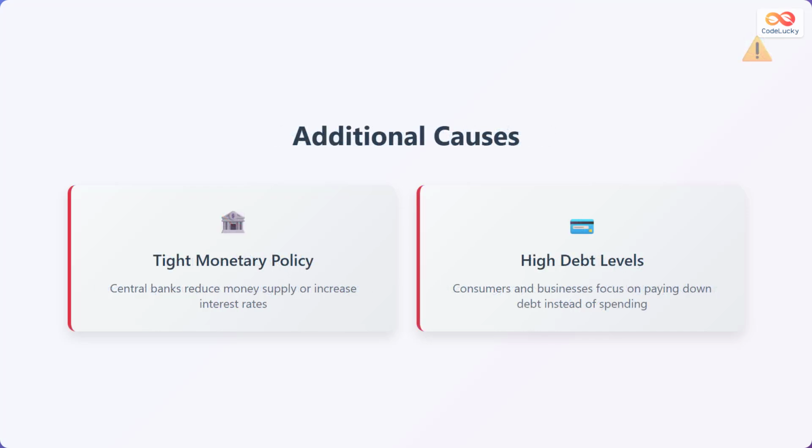There are two other important causes of deflation. Tight monetary policy occurs when central banks reduce the money supply or increase interest rates significantly. This makes borrowing more expensive and reduces the amount of money circulating in the economy. High debt levels also contribute to deflation. When consumers and businesses are heavily in debt, they focus on paying down what they owe rather than spending money on new purchases, which reduces overall demand in the economy.